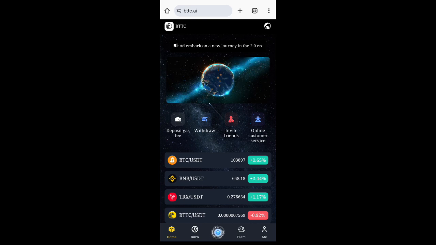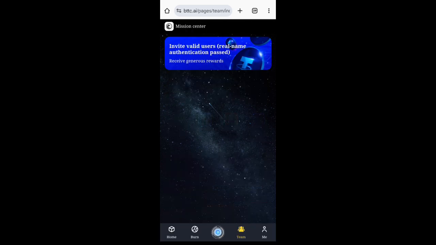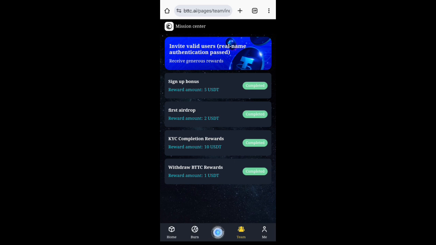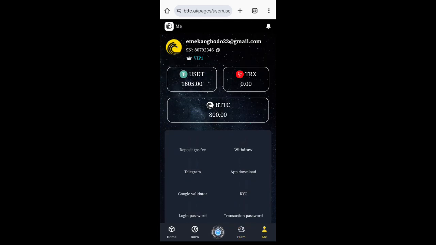Now this USDT we have accumulated on this platform. When you click on team, you see that if you invite 5 people, you also get USDT. You invite 10 people, you get USDT. You get USDT when you invite people. Then when you click on me, that's your profile. You can see the total amount of USDT I have here. I'm having about 1600 USDT here, because I cleared all the levels.